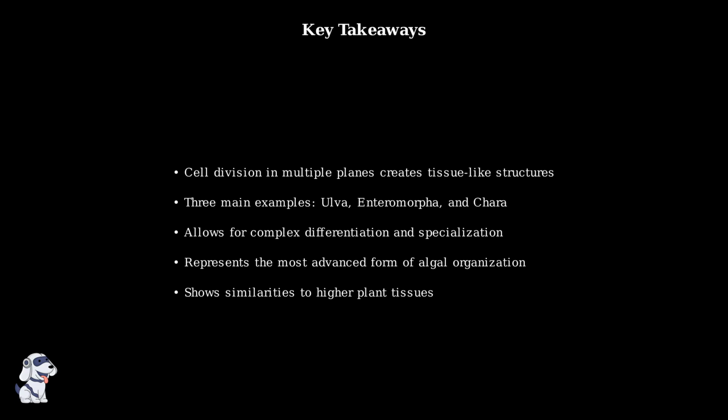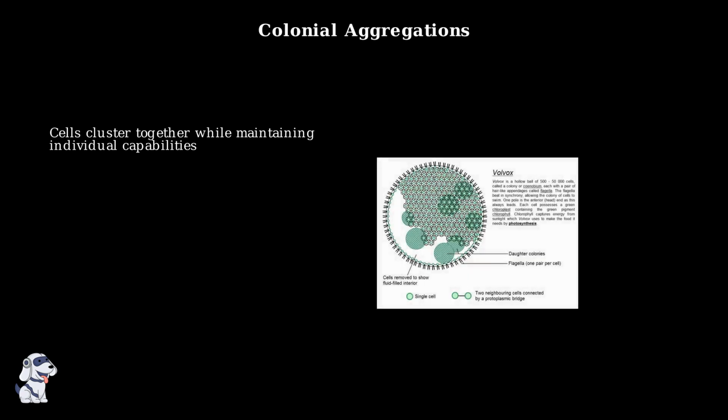Algae have developed fascinating structural arrangements that allow them to thrive in aquatic environments. We'll explore 2 key organizational patterns: colonial aggregations and branching systems. Colonial aggregations represent a remarkable balance in algae organization. Individual cells cluster together in organized groups, allowing them to coordinate their activities while each cell maintains its own independent functions. Volvox is an excellent example of colonial organization.